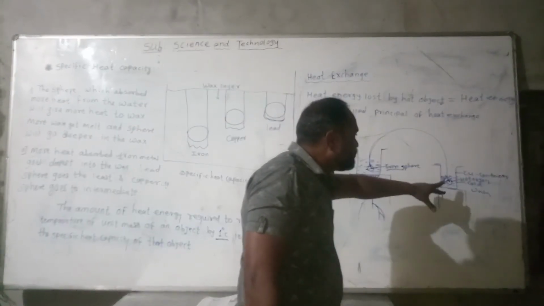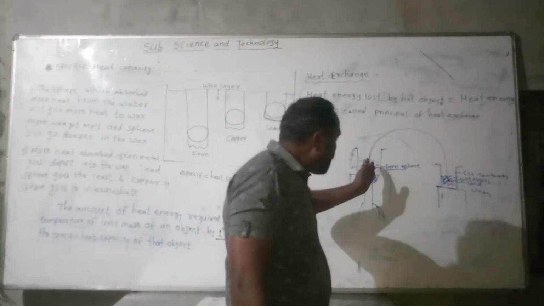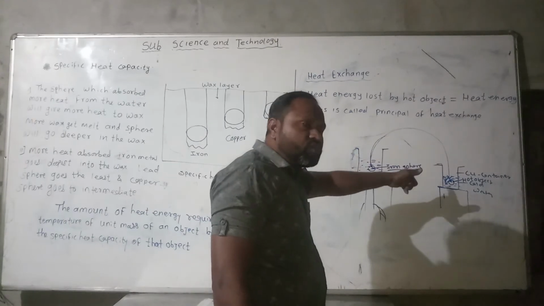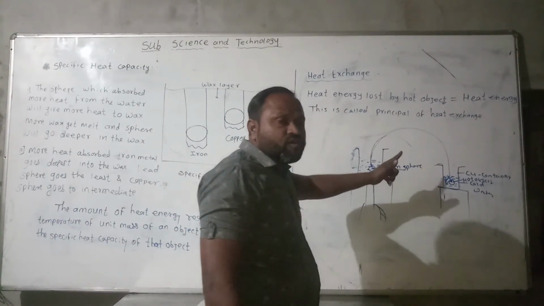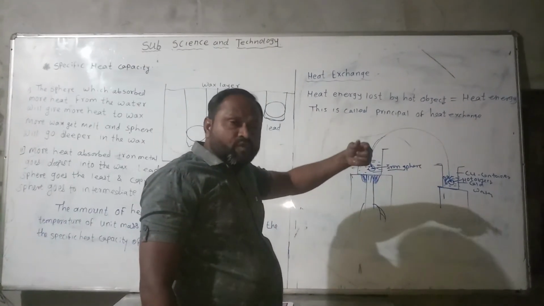Cold water is put in the copper container, and heat is lost by the iron to the cold object.